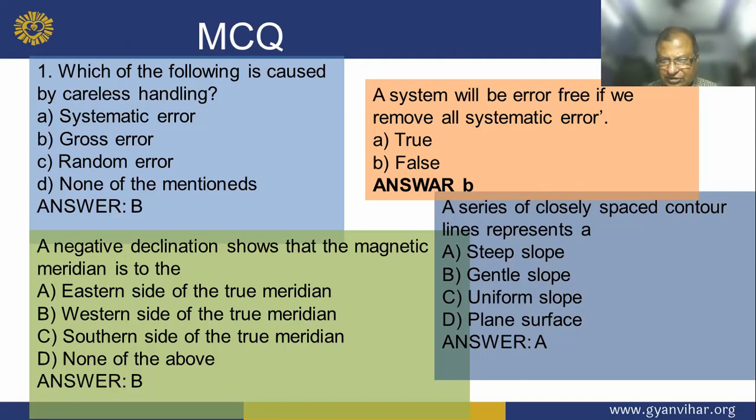And next question: a series of closely spaced contour lines represents a, so the correct answer is A, that is the steep slope.